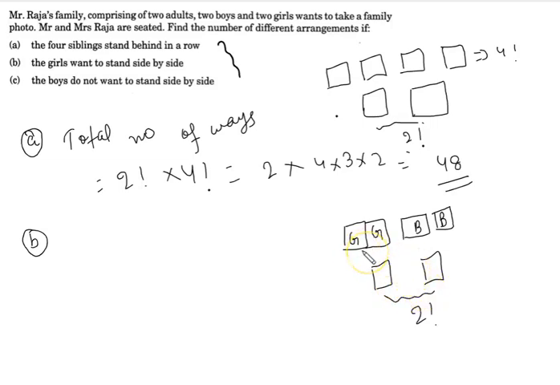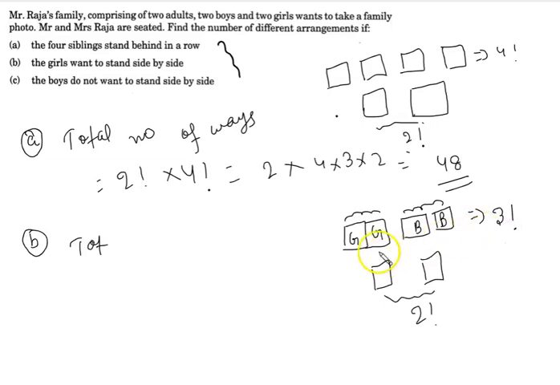Now when any 2 persons are seated together, we can consider them as 1, and the other 2 siblings as 2 more. So for the total arrangement, the total number of ways equals, first of all, the arrangement of these siblings, which is directly 3 factorial.